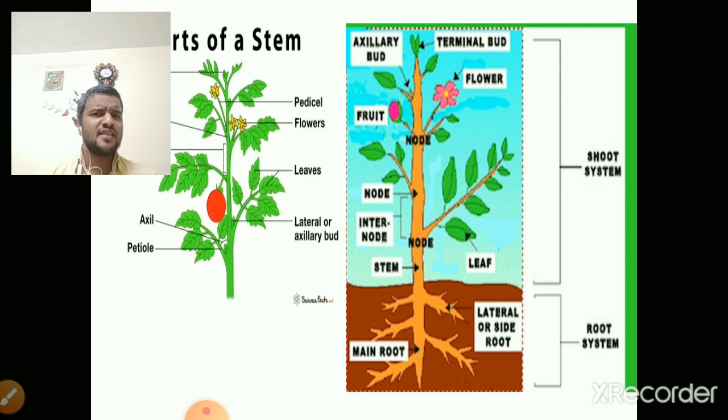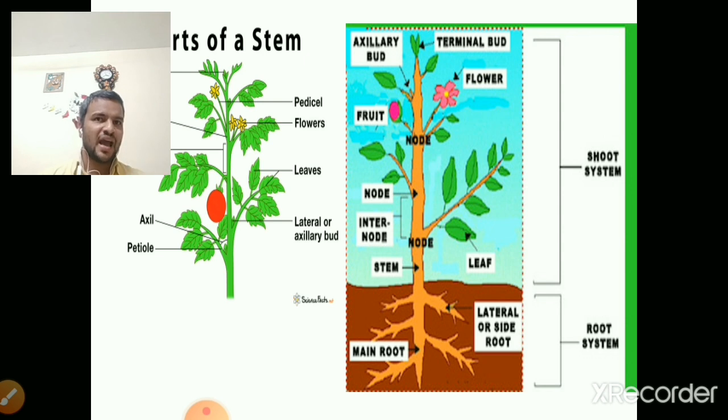Especially you can see the nodes and internodes. What are nodes? A node is a point on which a branch arises. You can see that the branch has arrived, so that is called a node. And what is an internode? The distance between two nodes is called the internode.